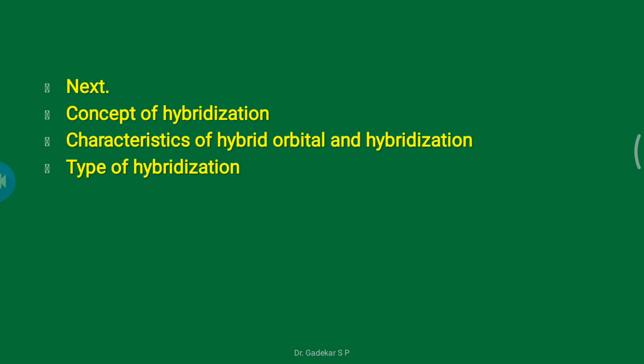In the next lecture, we will discuss the concept of hybridization, the characteristics of hybrid orbitals and hybridization, and the types of hybridization. The characteristics of hybridization are most important, and then the types: sp hybridization, sp2 hybridization, sp3 hybridization, sp3d hybridization. Okay, so different types of hybridization we will discuss in the next lecture.